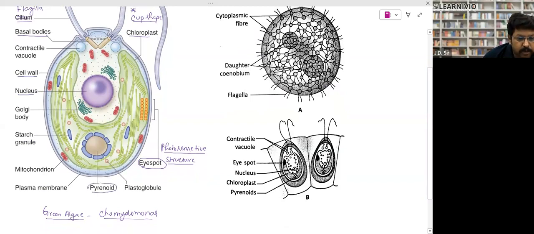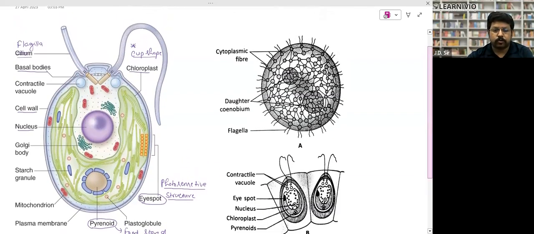So these are the pyrenoids. You can see this cup-shaped chloroplast, and it has the pyrenoid. Pyrenoid is the food storage body. So food is stored in the pyrenoid structure. What can that food be? This will be starch. We have studied, right? So pyrenoid will be storing starch.